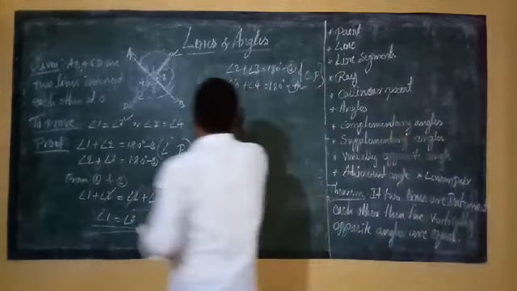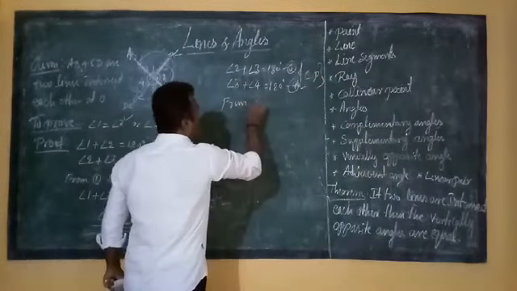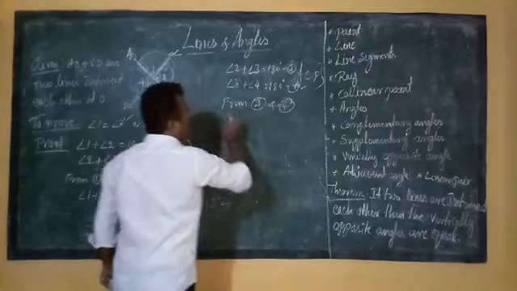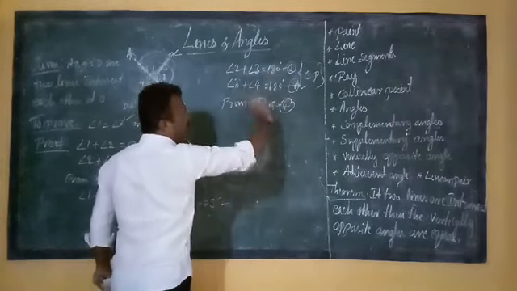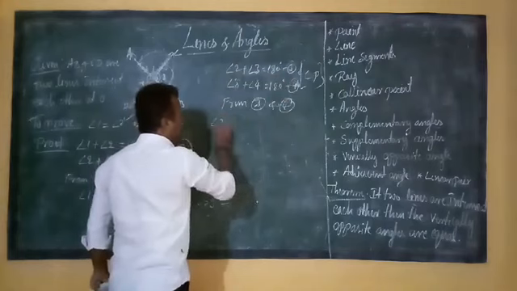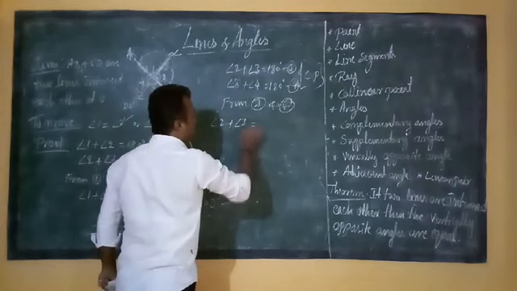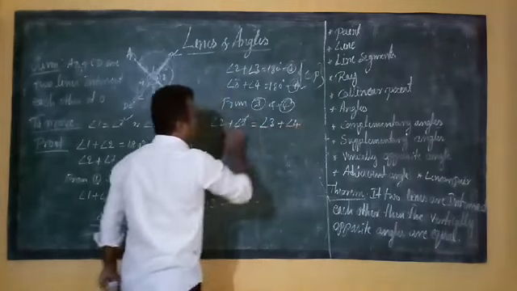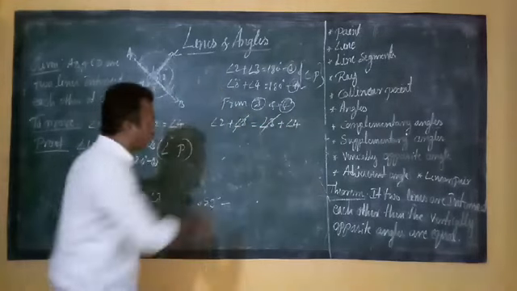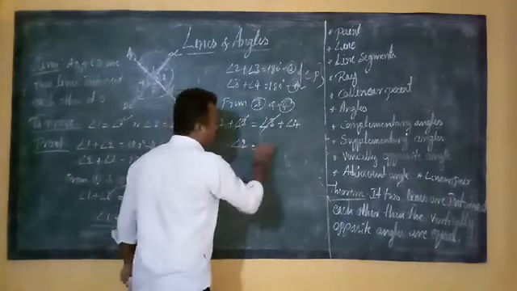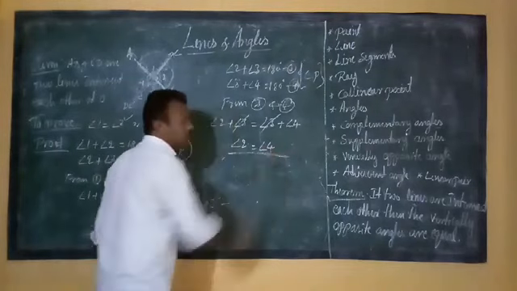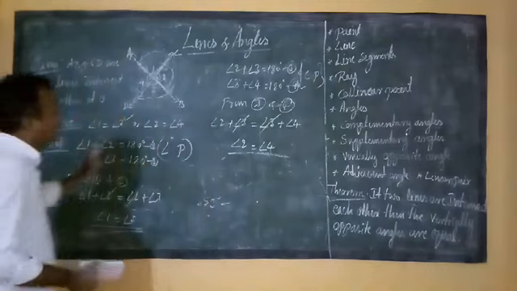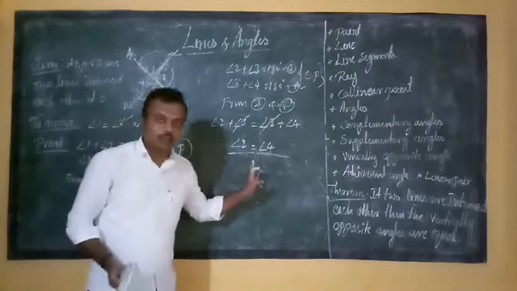So from equations 3 and 4, what happens? The RHS is equal, so the LHS is also equal. Angle 2 plus angle 3 is equal to angle 3 plus angle 4. Therefore angle 3 gets cancelled. So finally, angle 2 is equal to angle 4. Understand students? Like this we prove that the vertically opposite angles are equal.